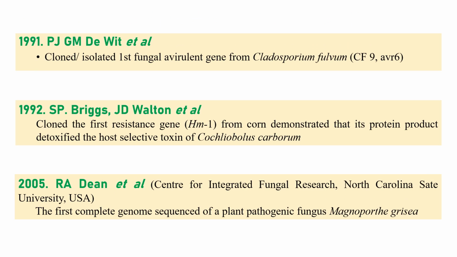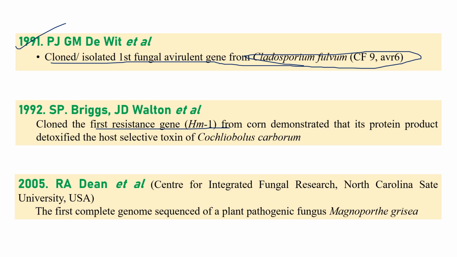DeWitt is the first person, and it's a very important one, who cloned or isolated the first fungal avirulence gene, that is from Cladosporium fulvum. Briggs and Walton cloned the first resistance gene, HM1. I repeat: the first fungal avirulence gene is from Cladosporium fulvum, and the first resistance gene is HM1.